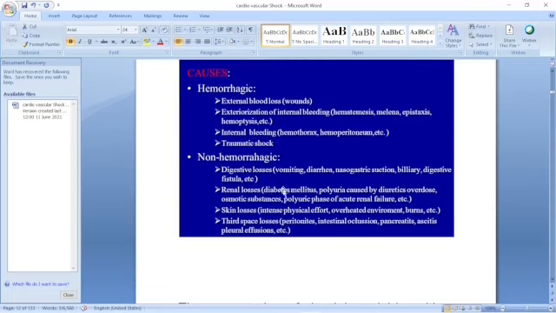In non-hemorrhagic causes there are digestive losses like vomiting, diarrhea, nasogastric suction, biliary and digestive fistula. Here in the summer season, acute diarrhea and vomiting cause hypovolemic shock. Renal losses due to diabetes insipidus, polyuria caused by diuretic overdose, osmotic substances, or the polyuric phase of acute renal failure.